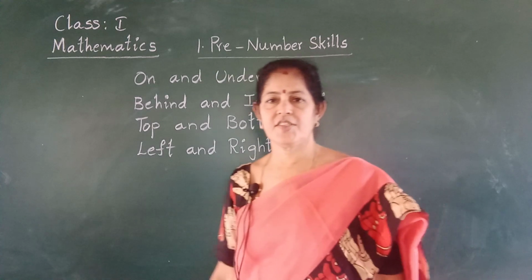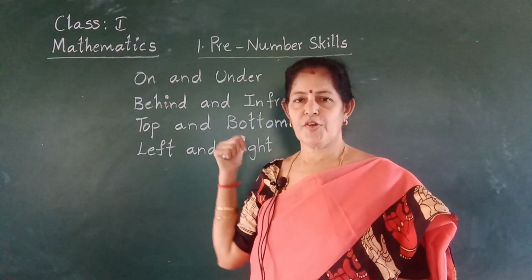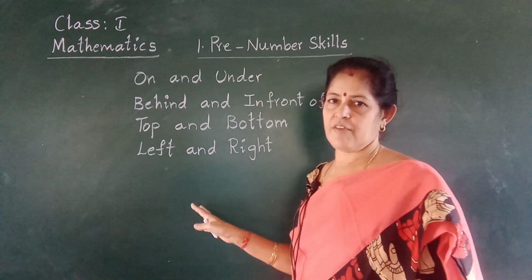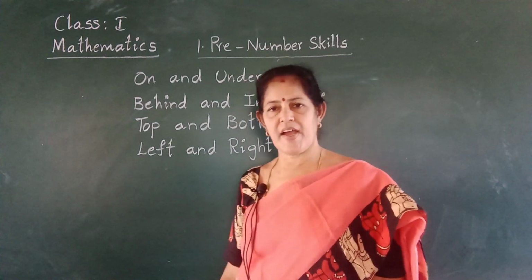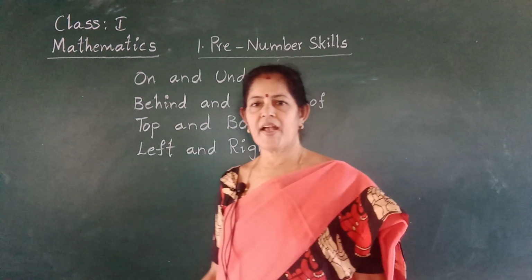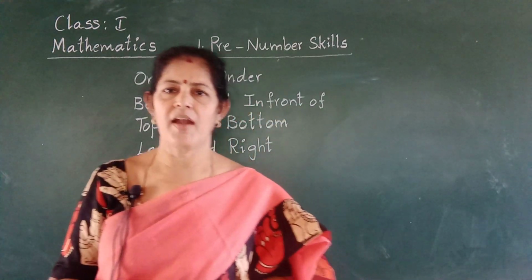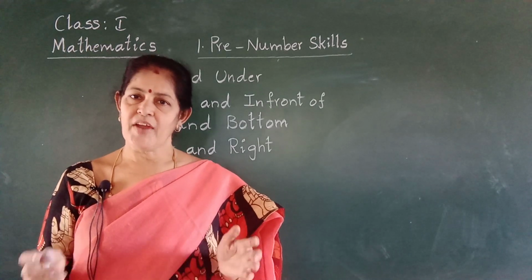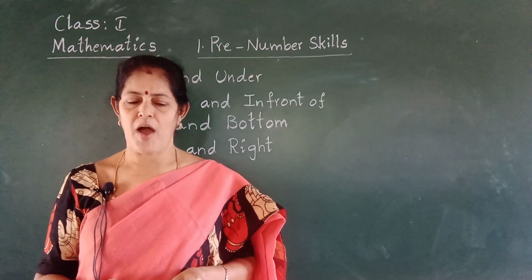Already I taught you. Before going to numbers, you have to learn all the concepts. I am going to revise. Yesterday I revised big and small. Yes or no? Big and small. Big ball, small ball. Football is big. Cricket ball is small. Elephant is big, rabbit is small.